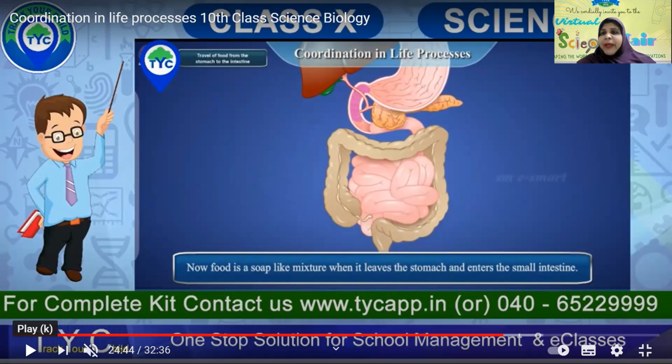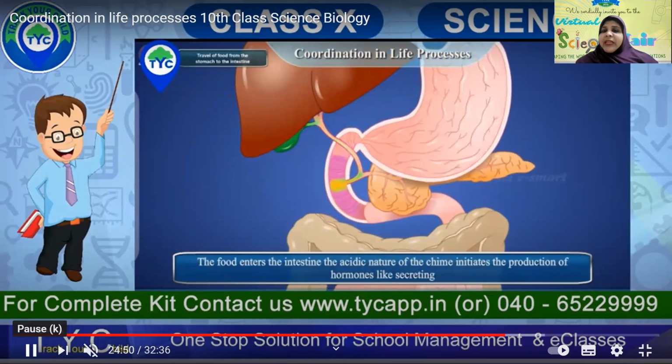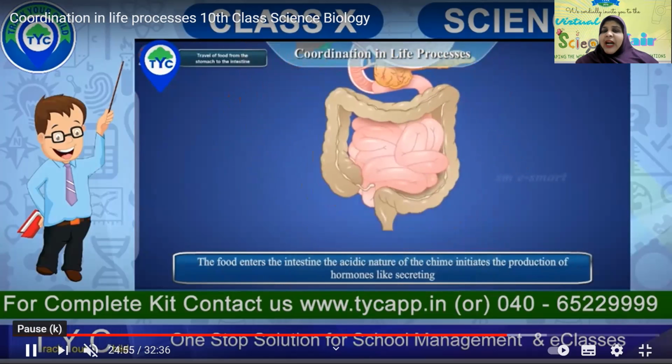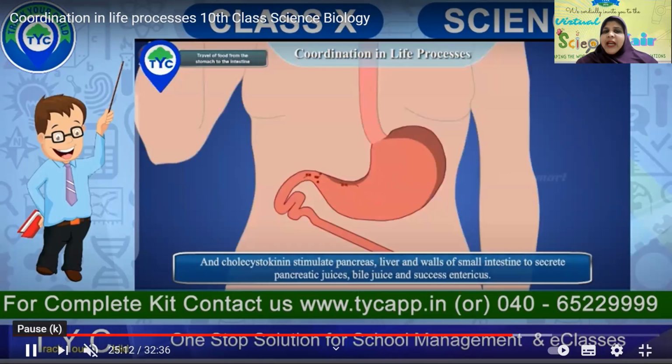If you see soapy fluid, it is smooth, and it flows from the duodenum into your small intestine. When the food enters the intestine, the acidic nature of the chyme initiates the production of hormones, and cholecystokinin stimulates the pancreas, liver, and the walls of the small intestine to secrete pancreatic juice, bile juice, and succus entericus. All these juices are secreted into your small intestine.